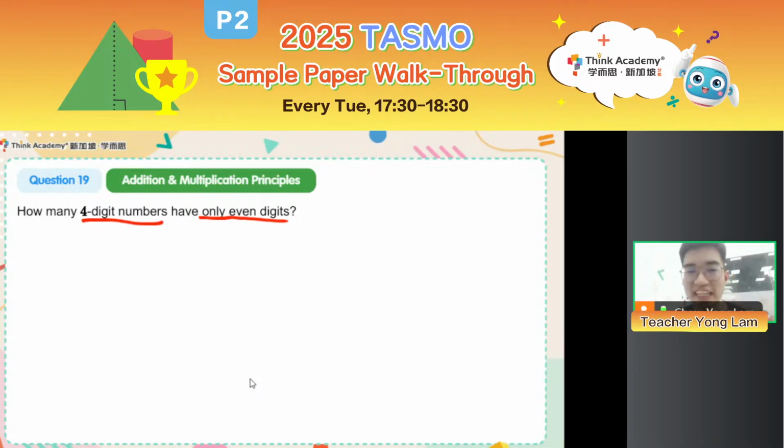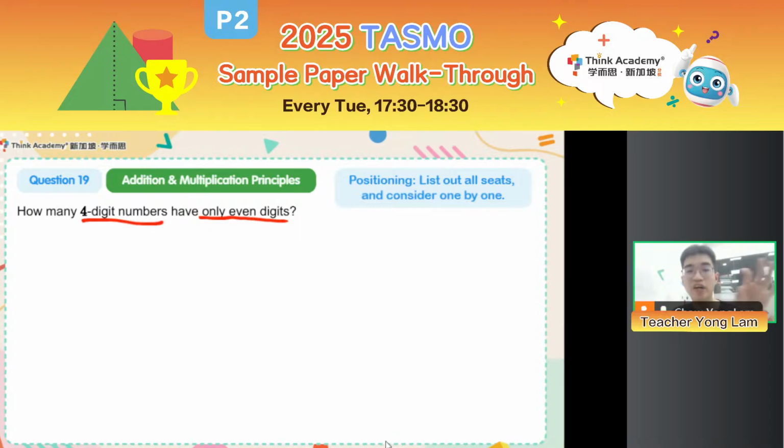Also, did the question say that you must use each digit only once? Did the question say you cannot repeat the digits? No, right? The question says that you want even digits only, but it didn't say you cannot repeat. So you can repeat, for example, 2, 2, 2, 2. It's a 4-digit number and it only has even digits, so this is one possible number. We can repeat our digits unless the question says different digits or distinct digits, then you cannot repeat. But in this case, it didn't mention that, so feel free to repeat your digits.